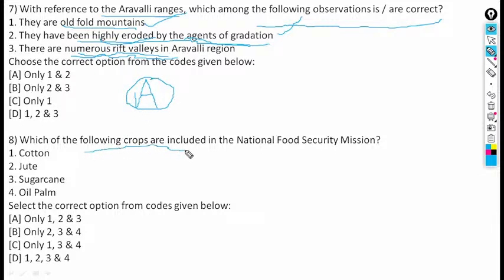Which of the following crops are included in the National Food Security Mission? Cotton, jute, sugarcane, and oil palm.